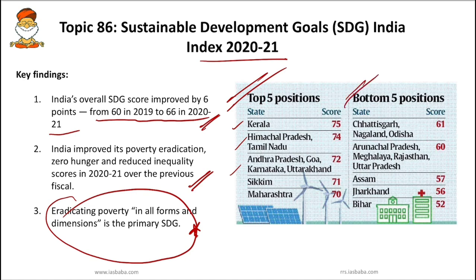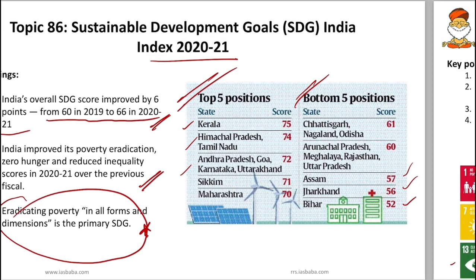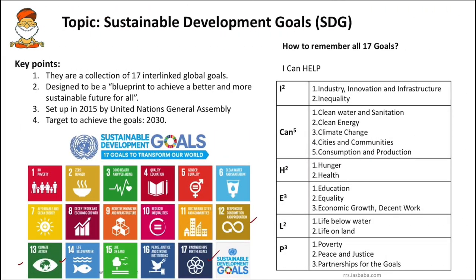Bihar is 52, Jharkhand is 56 and then Assam 57. So the least performing states are Assam, Jharkhand and Bihar, and the best performing states are Kerala, Himachal Pradesh, Tamil Nadu, Andhra Pradesh, Goa, etc. Also, in the notes I have provided goal-wise top states and UTs, so you can go through that and revise it.